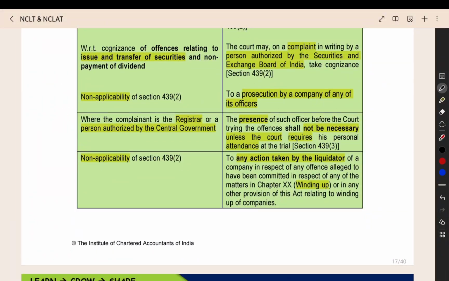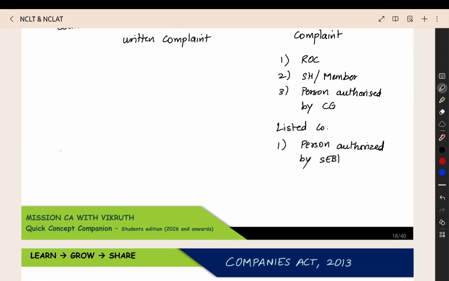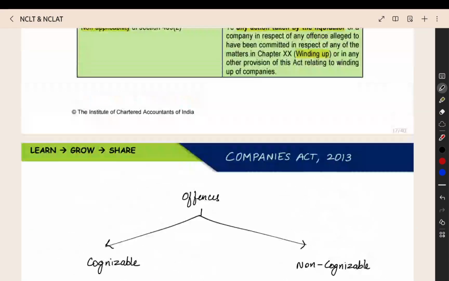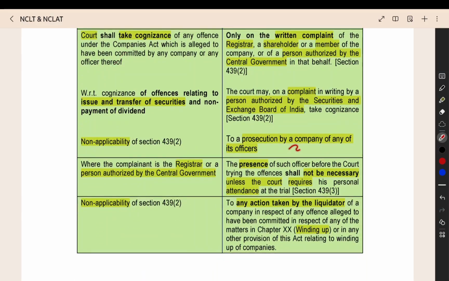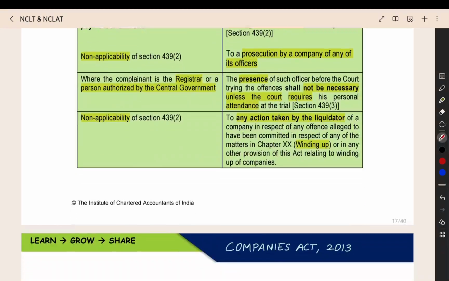Then, if a company wants to file a case against its officers, then the provision given above will not be applicable. This is for action on an offense under the Companies Act that you want to take against the company. Any offense under the Companies Act, for that you can do this. But when companies start a case against the officers, you cannot apply this section.